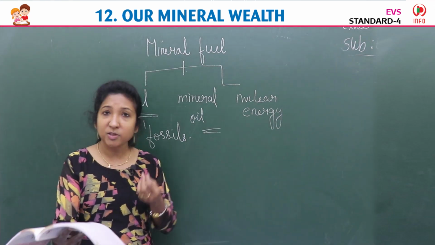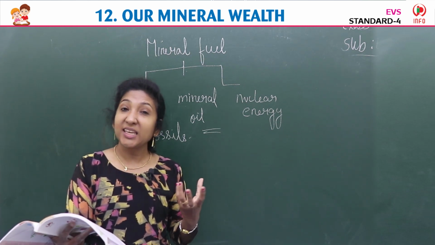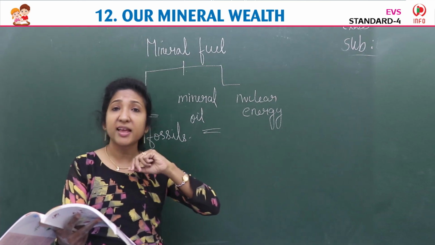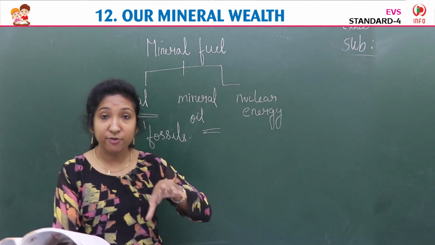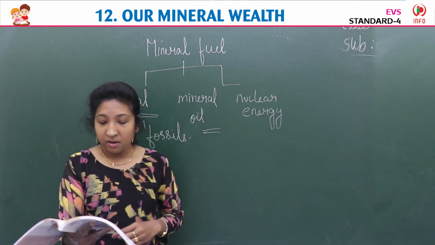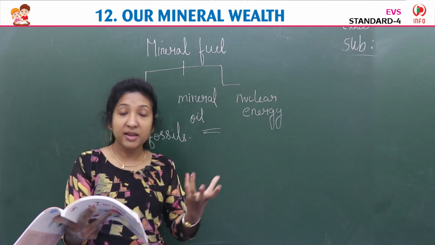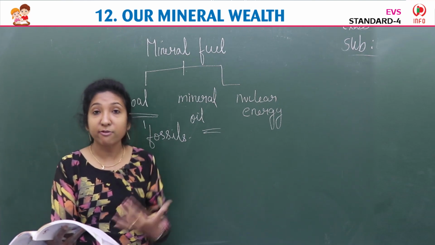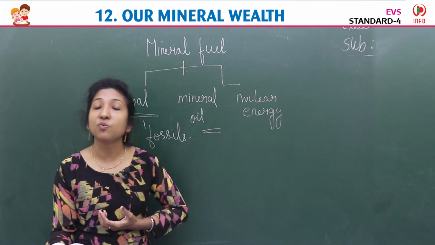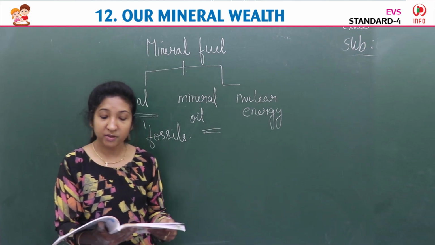Then paraffin, it is also a wax kind of white color we use in creams and all, and also in beauty parlors and all, they use this paraffin for hands, legs and all to make it soft. Okay, so these are the things that are produced from mineral oil, or after getting mineral oil, when we refine it in refineries, these are formed. Petrol, diesel, kerosene, Vaseline, paraffin, etc. are produced out of this mineral oil.